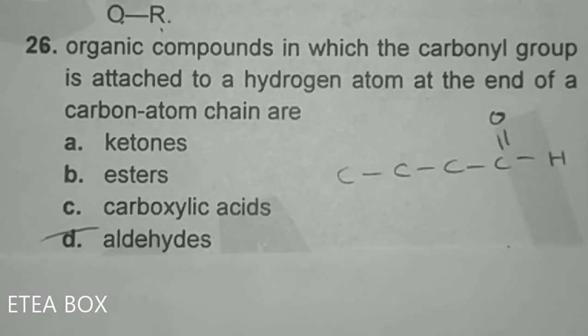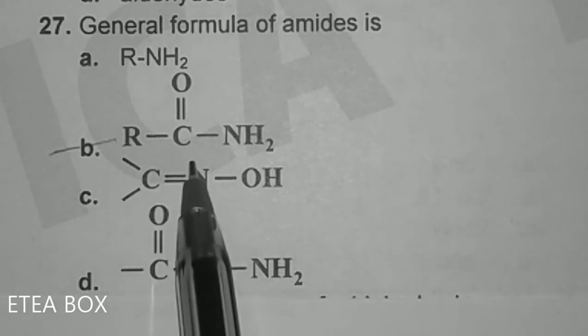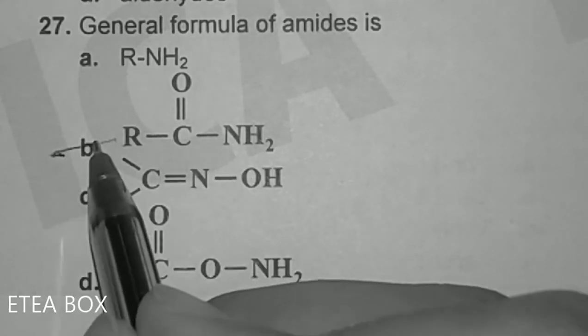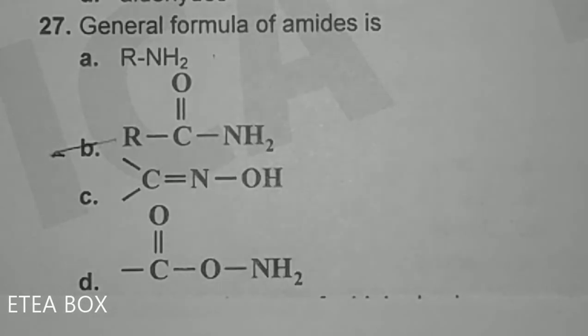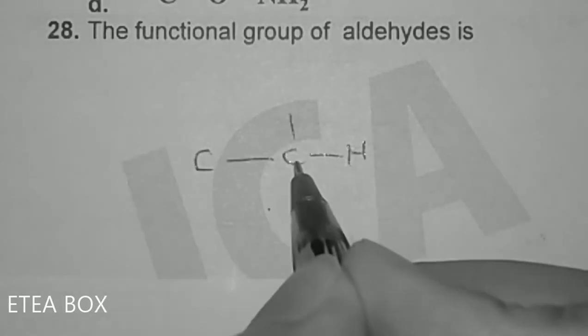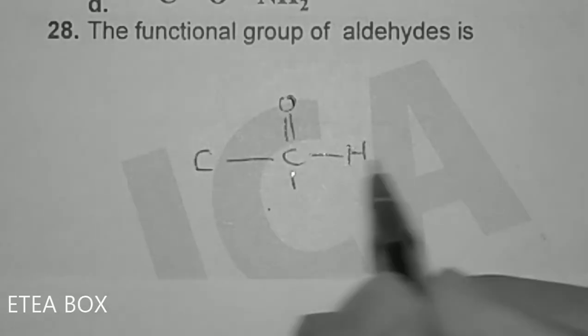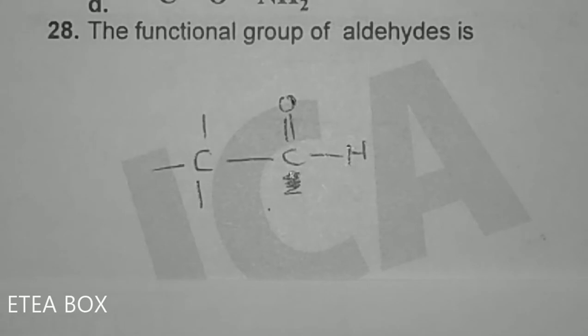Option D is correct. The general formula for amides is R C double bond O NH2. This one is amide. And look, this one is amine and this one is amide. Option B is correct. The functional group of aldehyde is, sorry, this one is not present. This is the functional group of aldehydes.